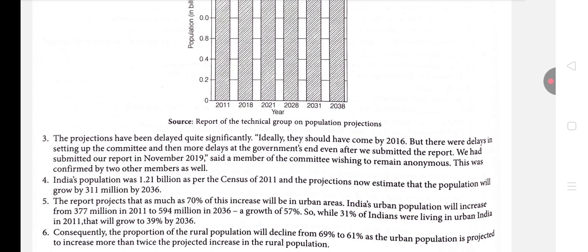So they should have come in 2016, but they came in 2020, isn't it? So why did they come in 2020? Because there were delays at the government end. They have given their report, but because of the government end, the reports were late. So definitely the answer would be delay by the government.